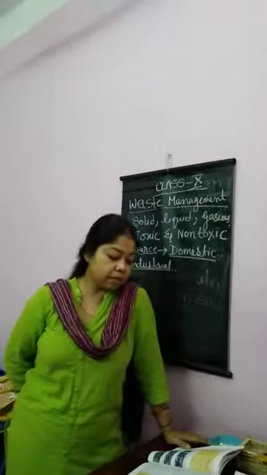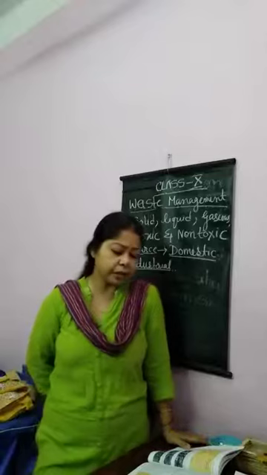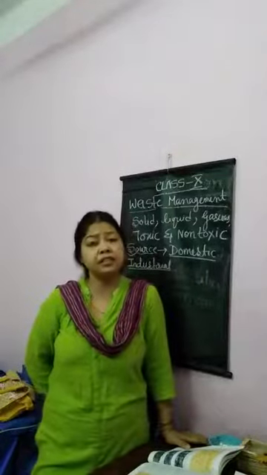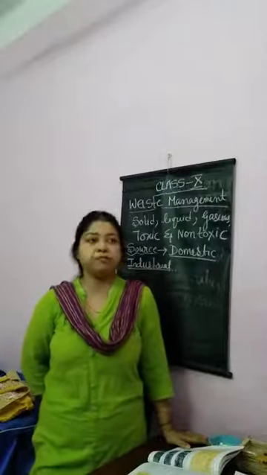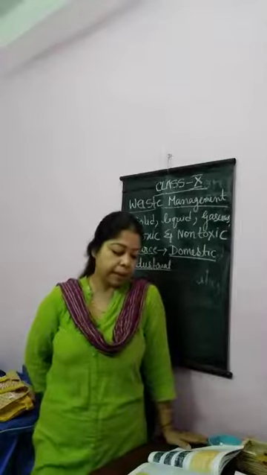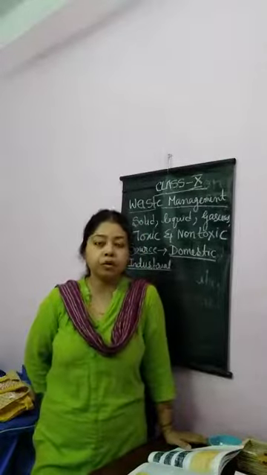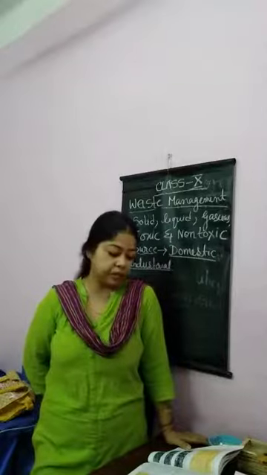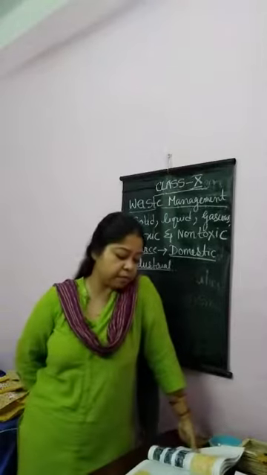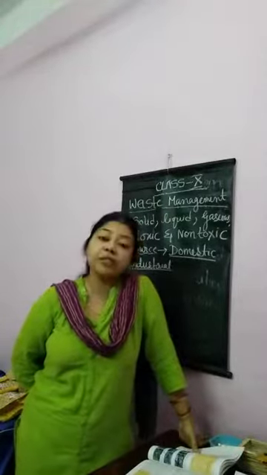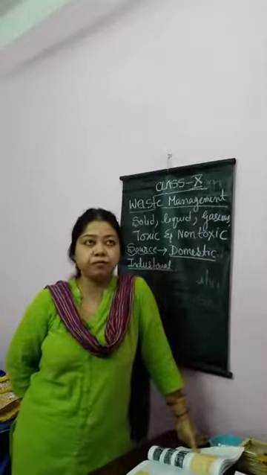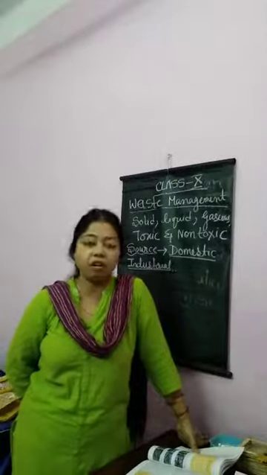Then municipal waste. Municipal waste means the household waste discarded every day from school, from office, from households. These are all municipal waste. Example: paper, metal, cardboard, cupboards. All these are municipal waste. Then organic waste. Organic waste means fruits, vegetables, leftover vegetables, seafoods, fish. All these are organic waste.